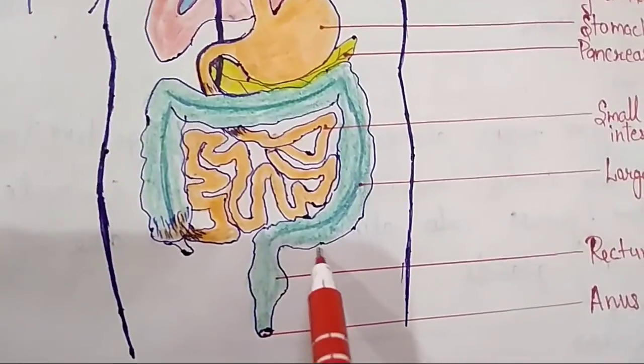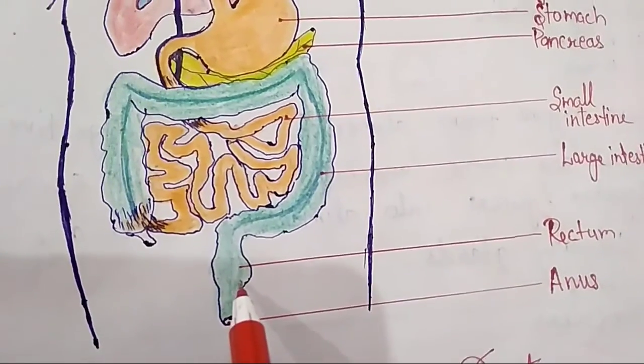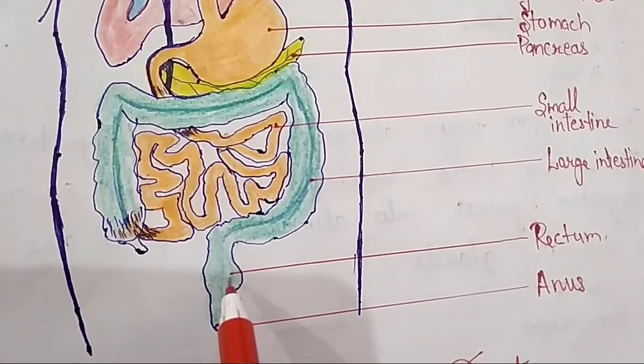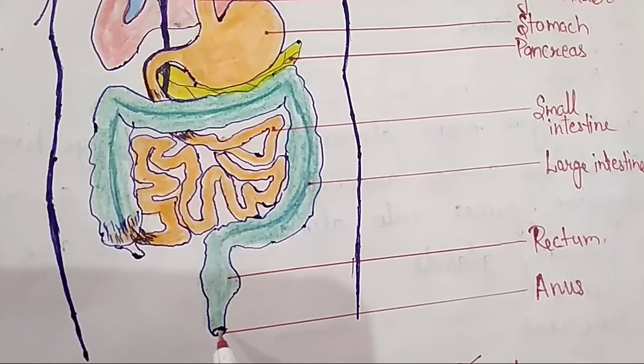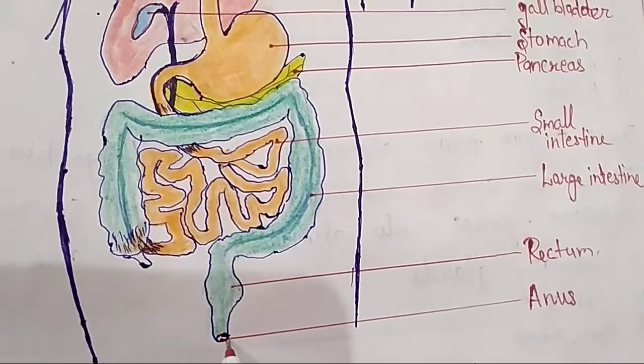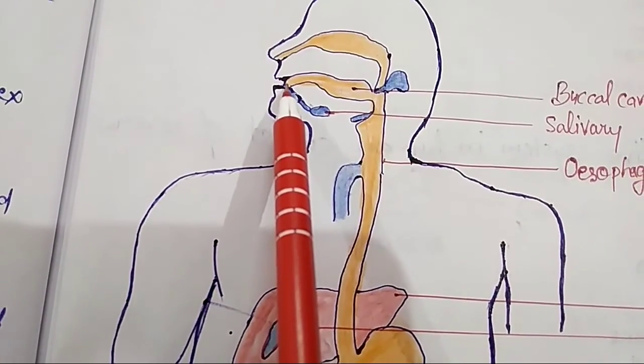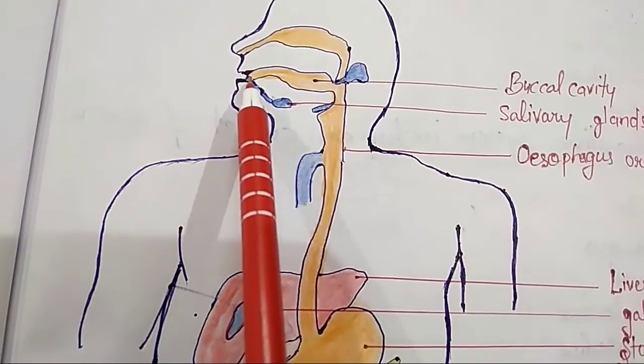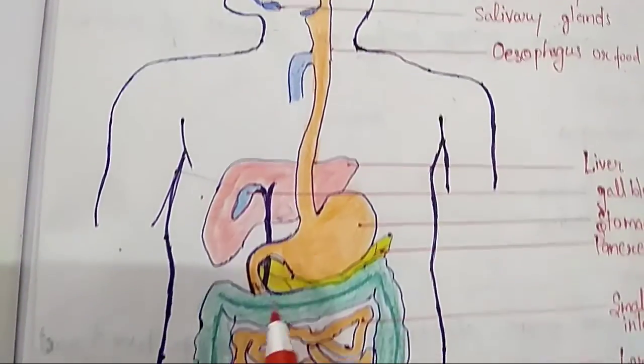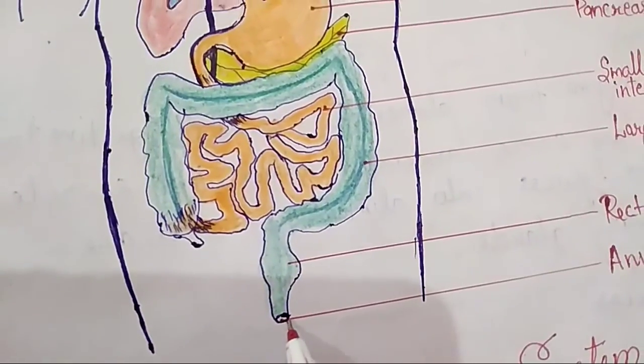This large intestine is joined with the rectum, and this ends with the anus. So you can see the alimentary canal starts from the mouth and ends with the anus.